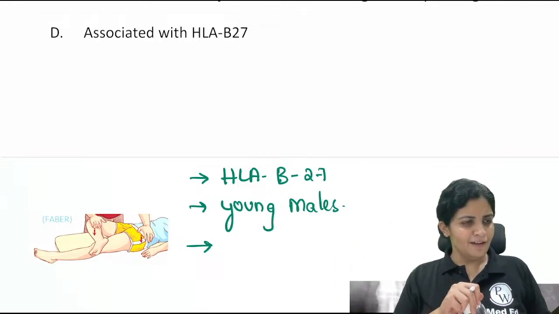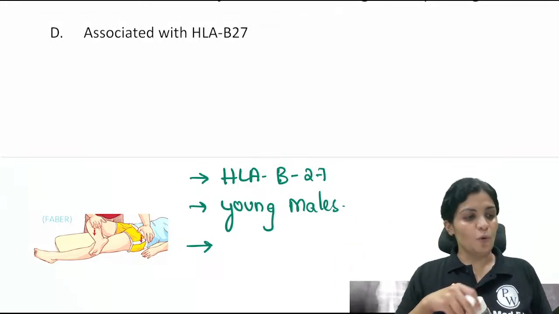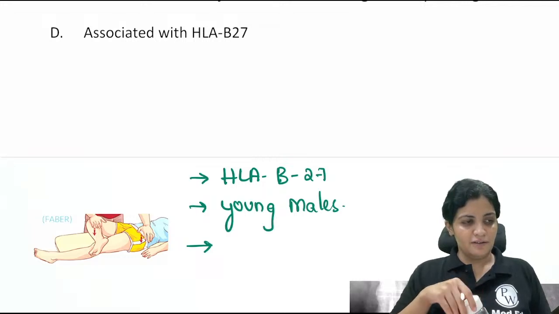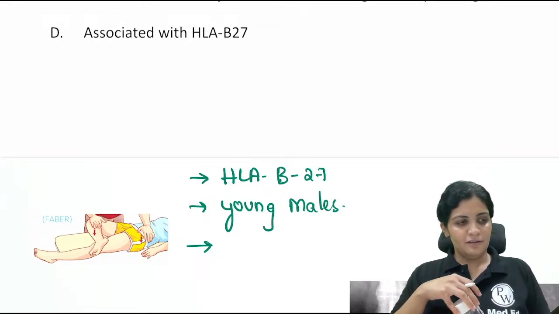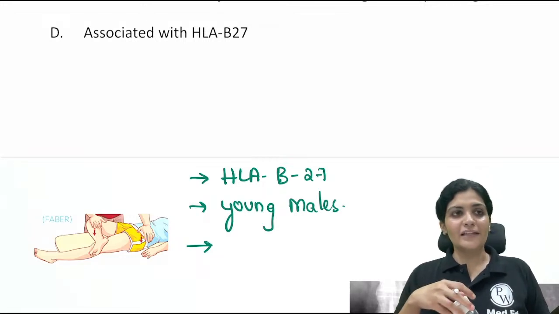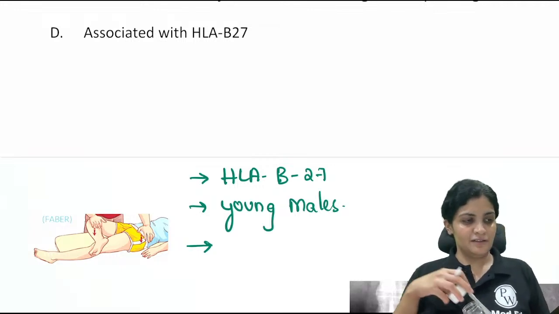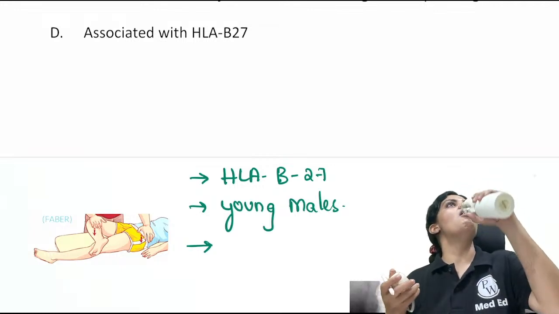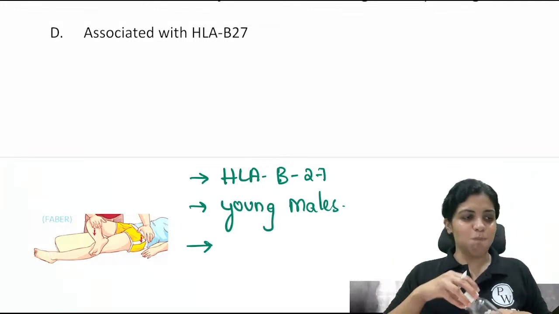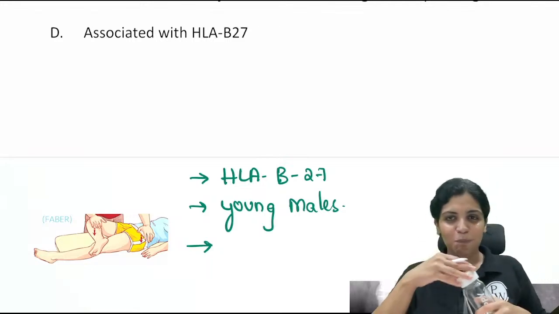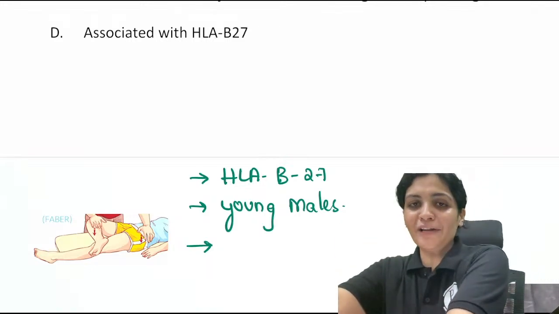Bamboo spine. Presentation to the OPD, what are the complaints of the patient? Early morning stiffness, very good.